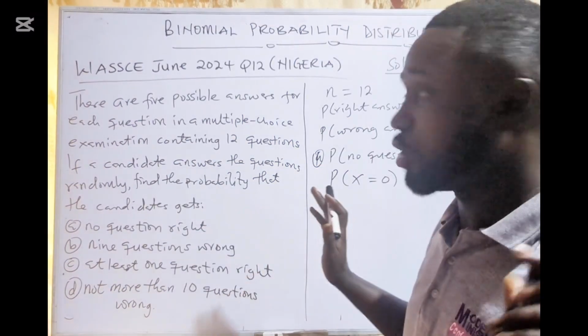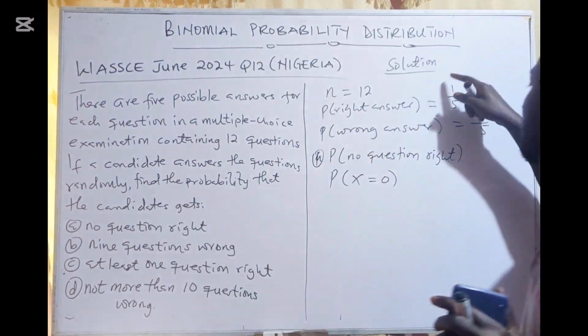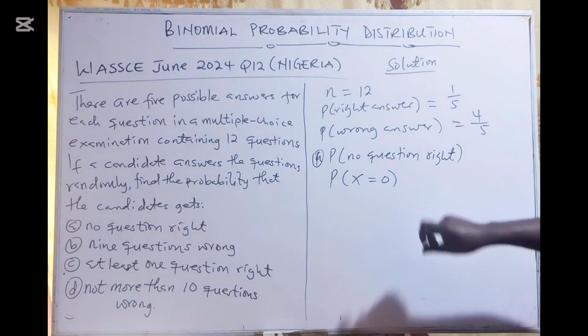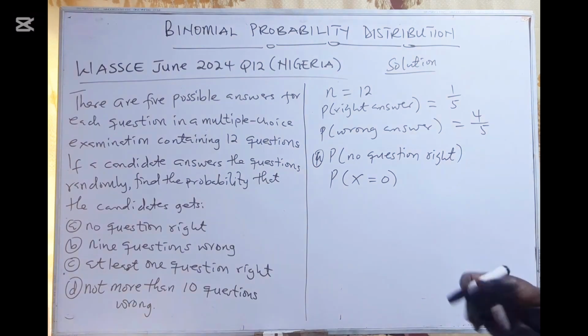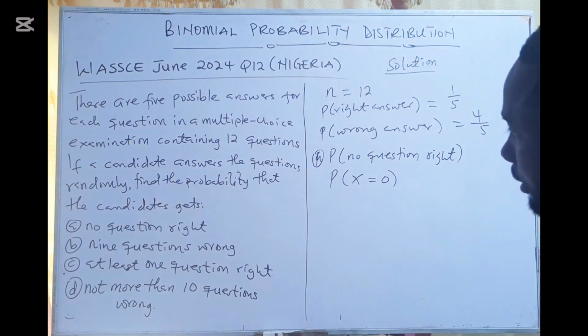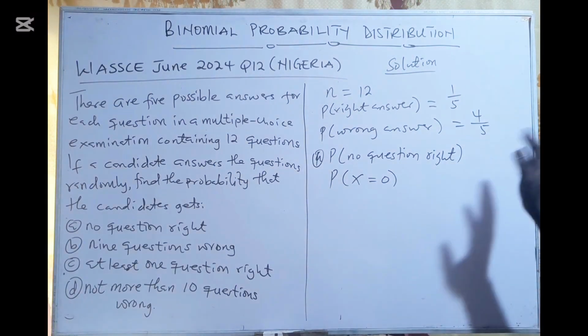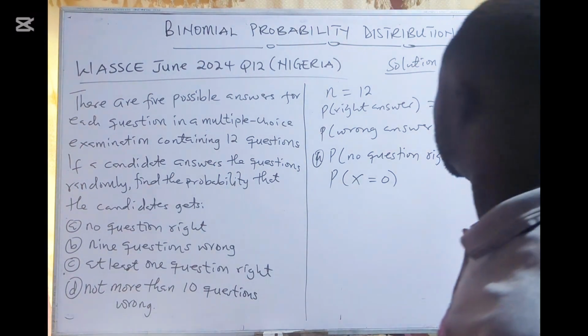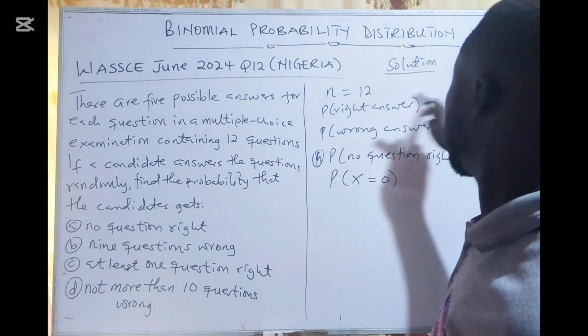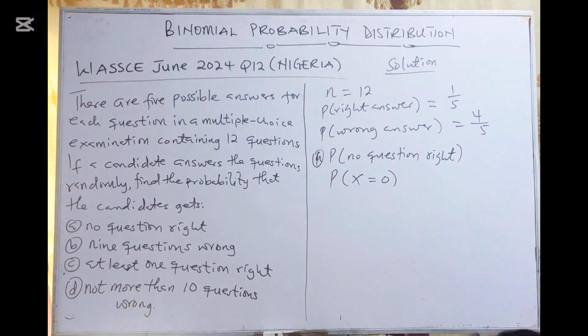He gets everything wrong. So my X is 0 for the right answer, no question correct.